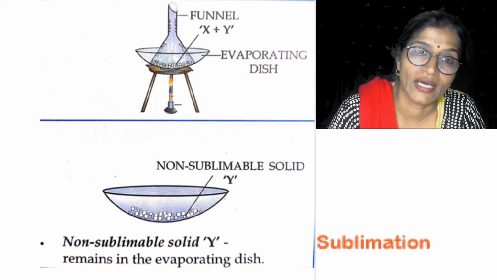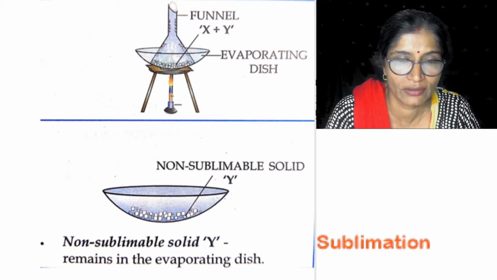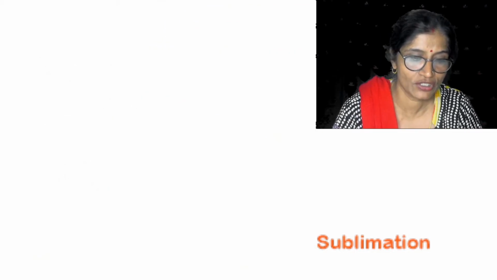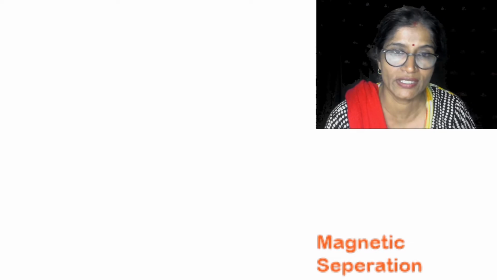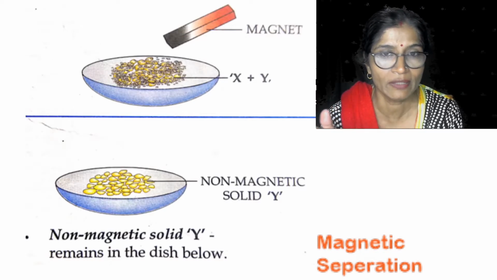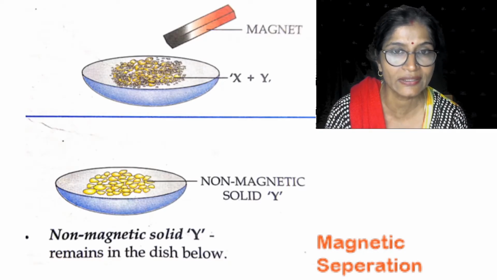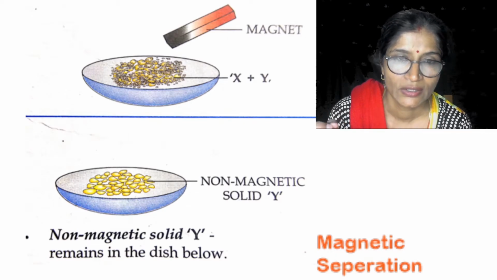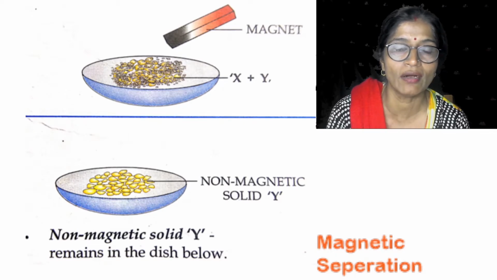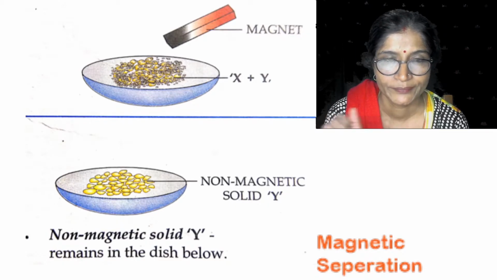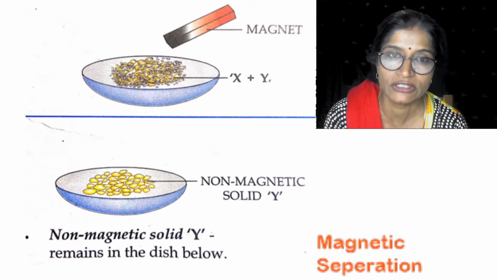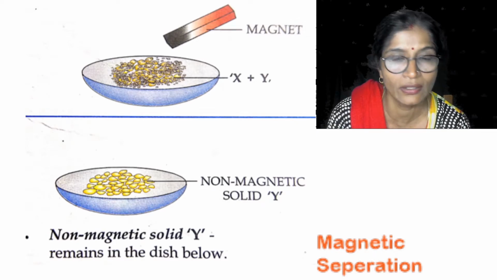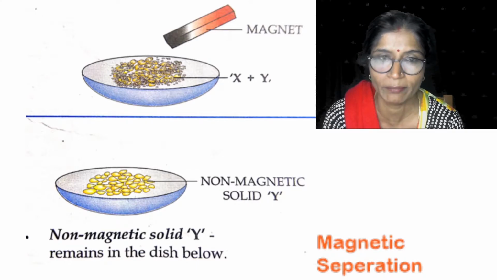Next, I will discuss the magnetic separation method. In the magnetic separation method, one component is attracted by the magnet because it is magnetic in nature, while the other component is non-magnetic. For example, a mixture of iron and copper. You know that iron is attracted by the magnet because it is magnetic in nature, while copper is a non-magnetic substance which will not be attracted by the magnet.